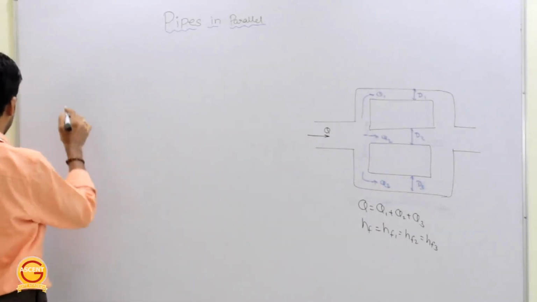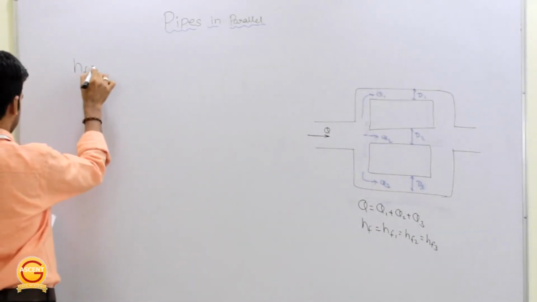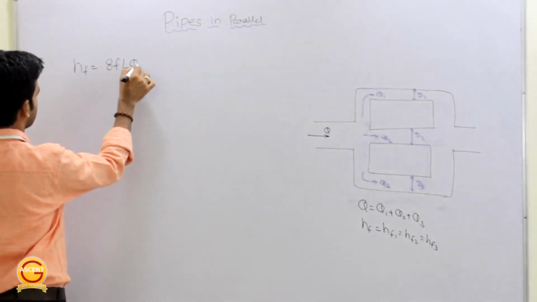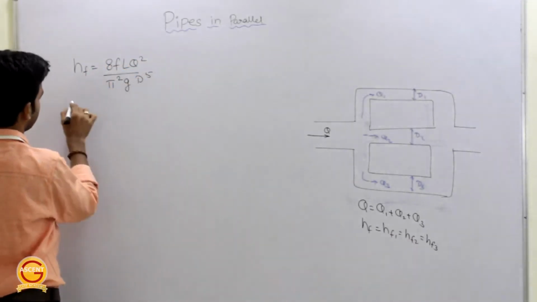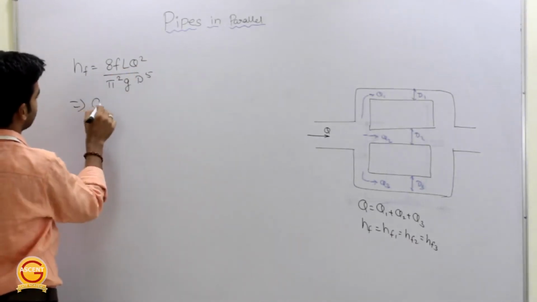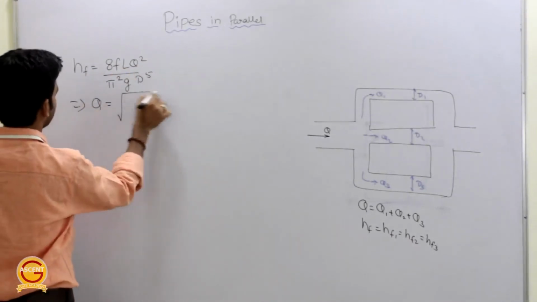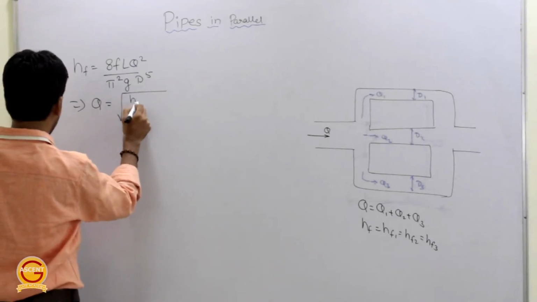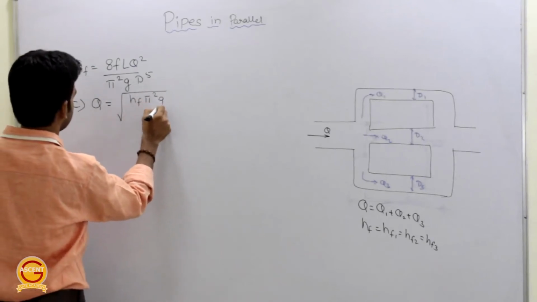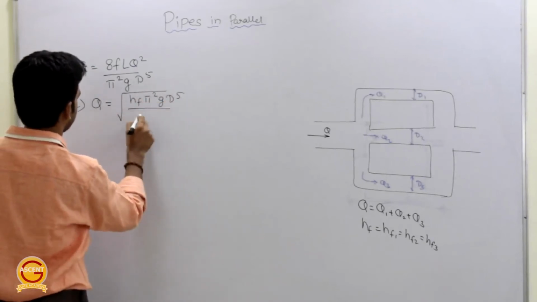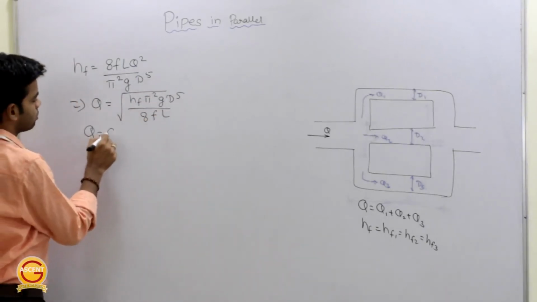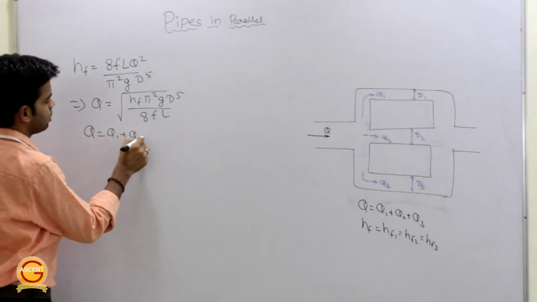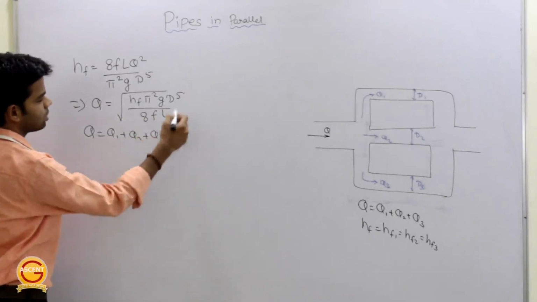So we know HF is equal to 8 FLQ square upon pi square G D raised power 5, or from here you can say this Q is equal to under root of HF into pi square G D raised power 5 upon 8 FL. And we know Q is equal to Q1 plus Q2 plus Q3 and so on if you have more pipes.